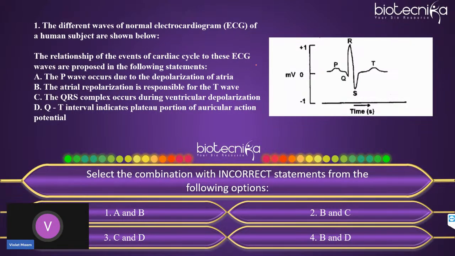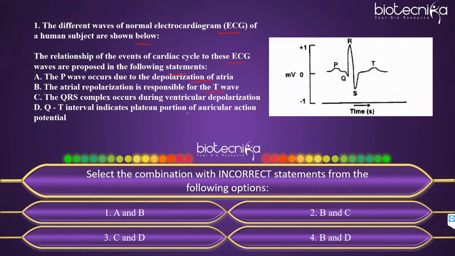So the first question that you can see on the screen is: the different waves of a normal electrocardiogram, that is ECG, of a human subject are shown below. The relationship of the events of the cardiac cycle to these ECG waves are proposed in the following statements. A. The P wave occurs due to depolarization of atria. B. The atrial repolarization is responsible for the T wave. C. The QRS complex occurs during ventricular depolarization. D. QT interval indicates plateau portion of auricular action potential.